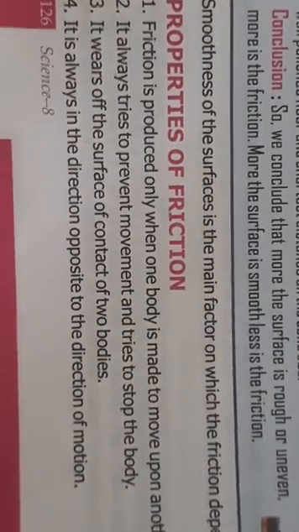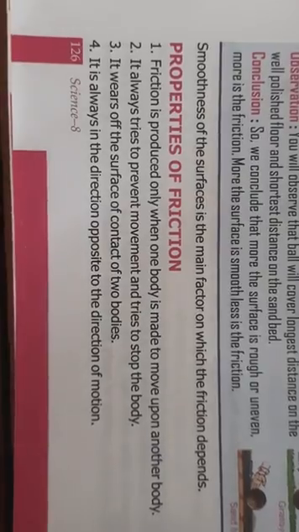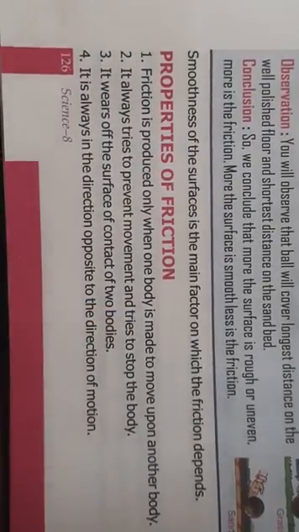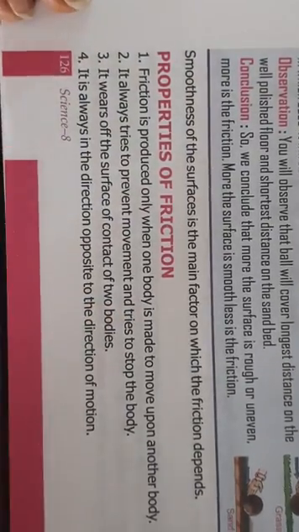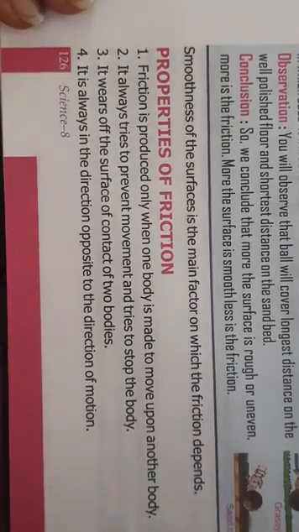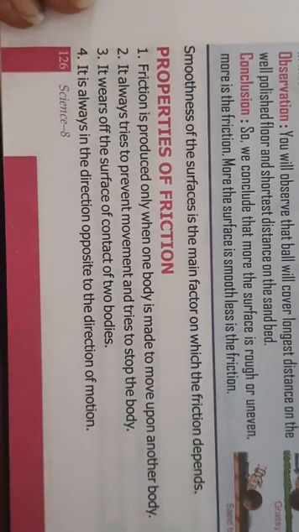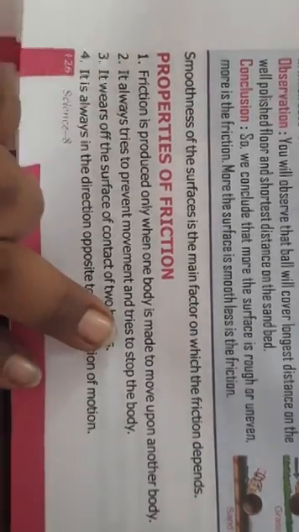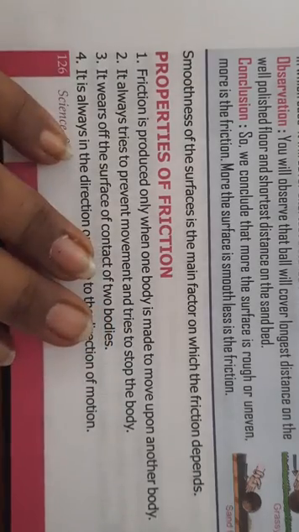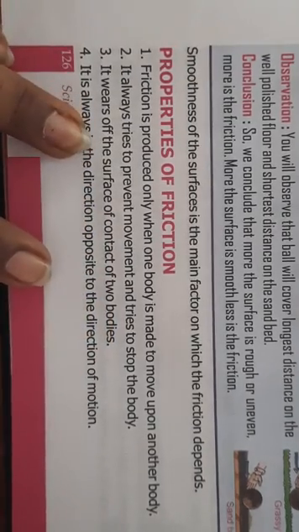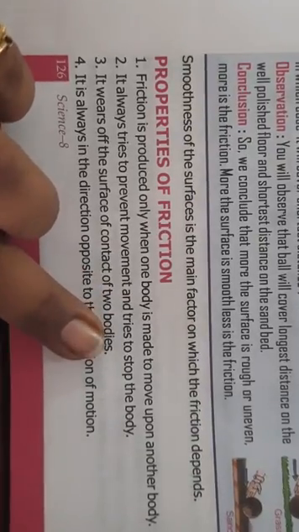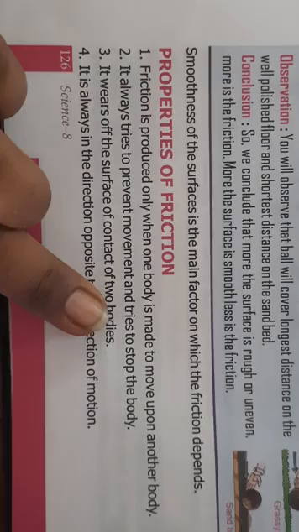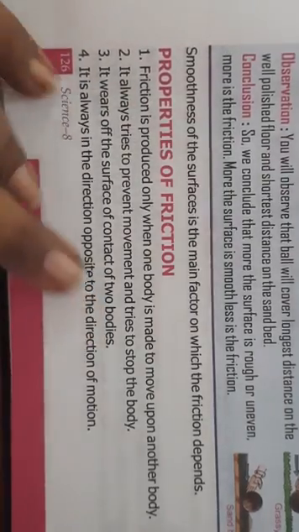Now the properties of friction. What are the properties of friction? Friction is produced only when one body is made to move upon another. If it is static, when the objects are not moving, at that time the friction is the largest. So friction is produced only when one body is made to move upon another body. Then what does it do? It always tries to prevent movement and tries to stop the body. Since it is acting in the opposite direction, it will always try to stop the movement.